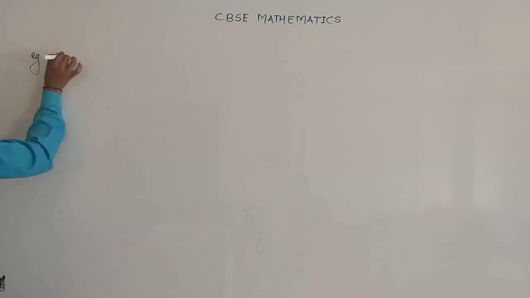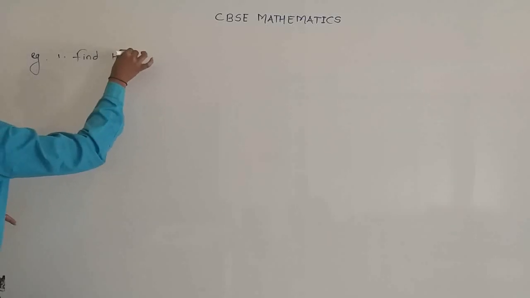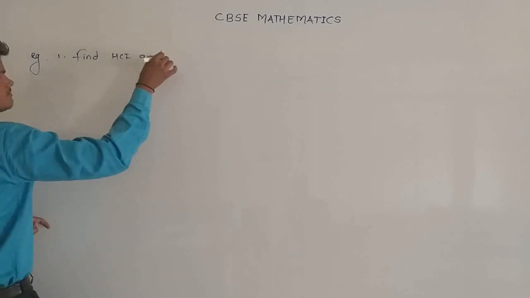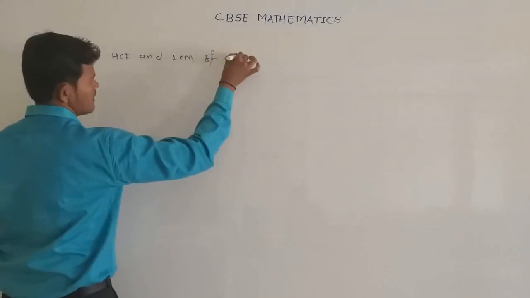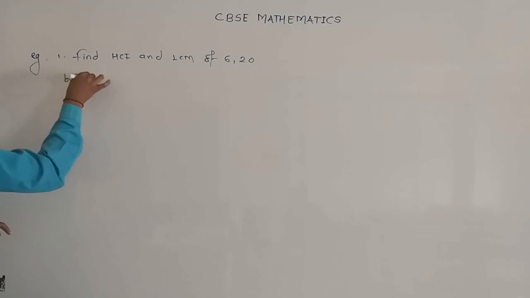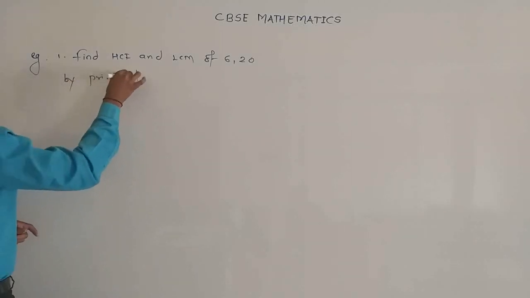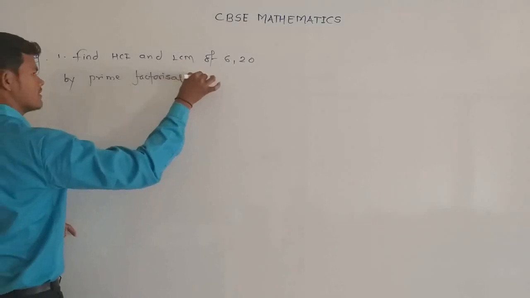The first example is: find the HCF and LCM of 6 and 20 by the prime factorization method.